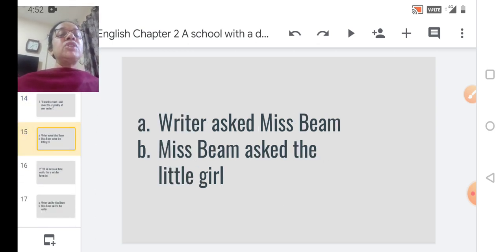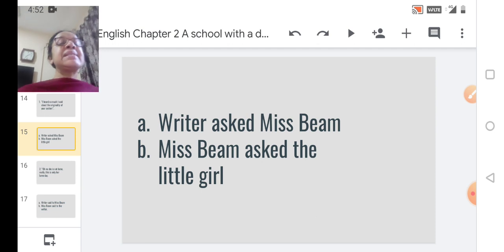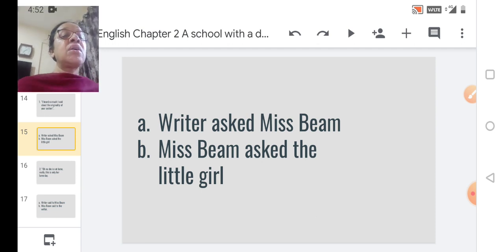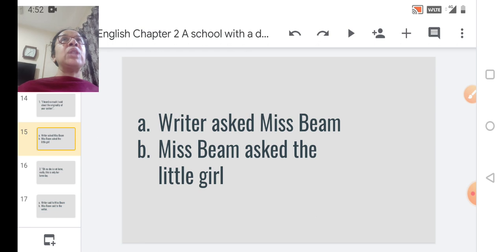Here the options given, two options are there. Writer said to, asked Miss Beam. Next, Miss Beam asked the little girl. Now if you remember, this lesson was all about the writer visiting a particular school, Miss Beam's school, and he was inquiring and he was very enthusiastic to know what was happening there.